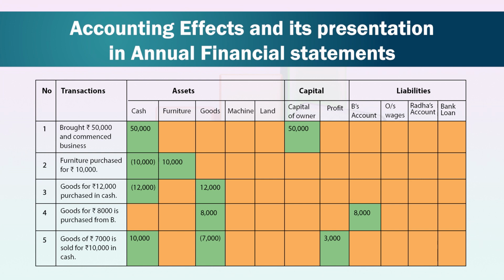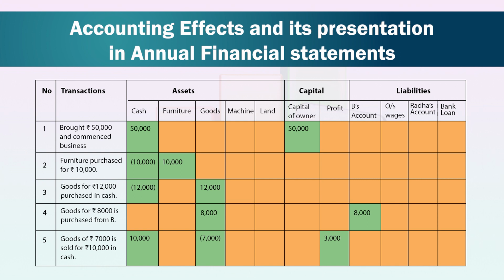Here, goods, which is an asset of the business, is increasing, whereas another asset, that is cash, is decreasing by the same amount of rupees 12,000. Fourth transaction is goods for rupees 8,000 purchased from B. Here, goods, an asset of the business, is increasing and liability towards B of rupees 8,000 is also increasing. So, assets and liabilities both are increasing.